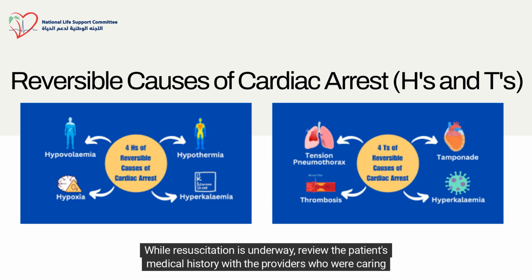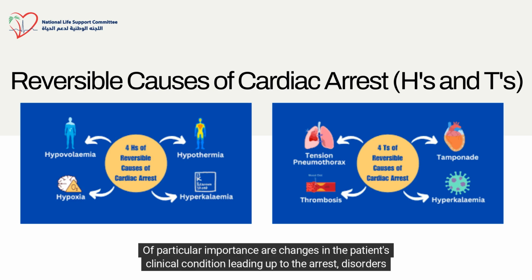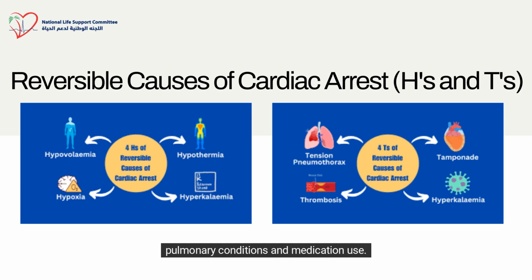While resuscitation is underway, review the patient's medical history with the providers who were caring for the patient at the time of the arrest or family members to identify details that could point to one of the H's or T's as an underlying cause. Of particular importance are changes in the patient's clinical condition leading up to the arrest, disorders or situations that could predispose a patient to developing one of the H's or T's, risk factors for cardiac and pulmonary conditions, and medication use.